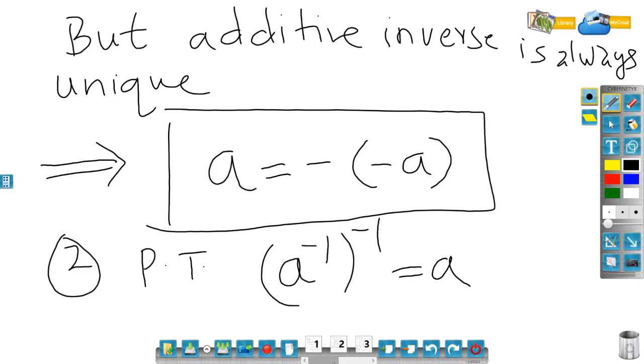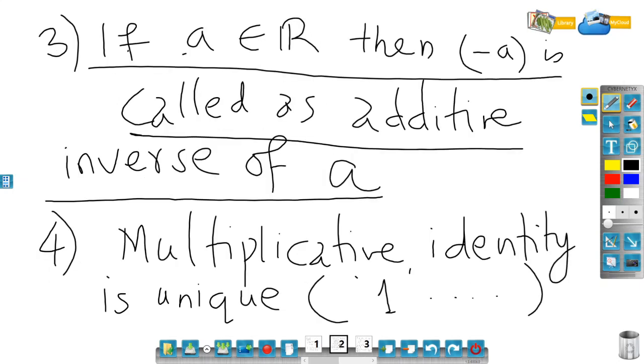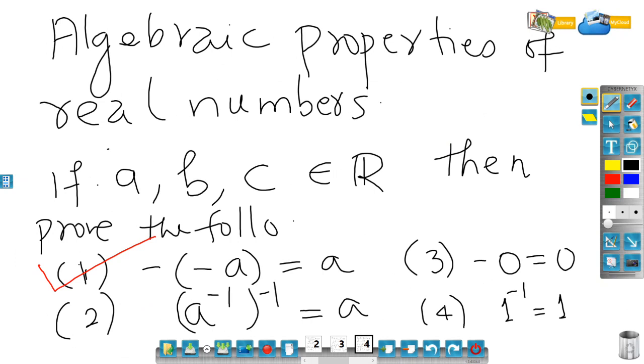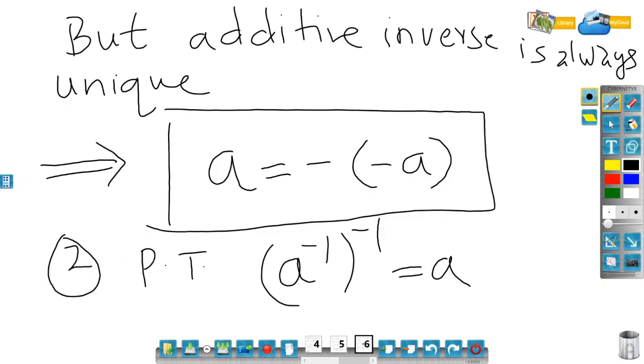I forgot to mention here, when I say inverse of inverse, I must say that a must be non-zero. Otherwise, we cannot talk about the inverse in real numbers. So here note that a is non-zero, because the inverse in real numbers exists only for non-zero numbers. Okay, so inverse of inverse of a is equal to a, that I need to do. So let's prove this.